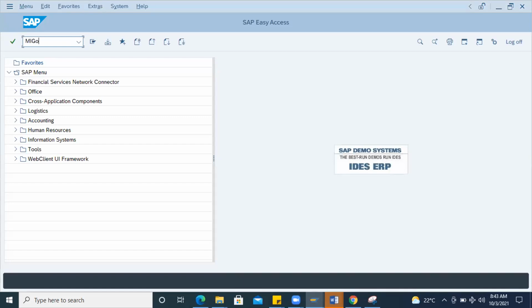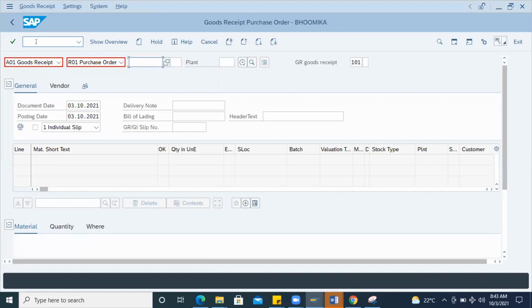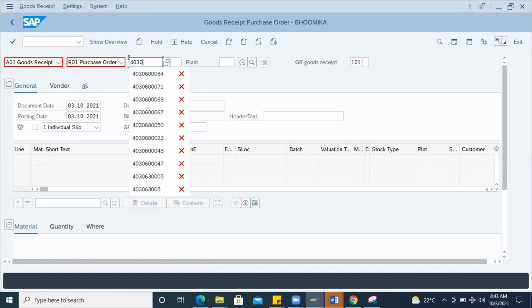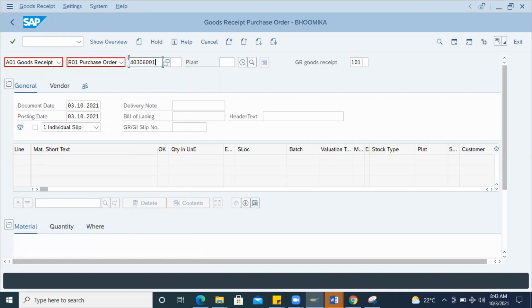Okay, error in the MIGO screen. I got an issue like "account determination for entry INT WRX 7920 not possible." Let me enter the PO number: 4030 600 108.